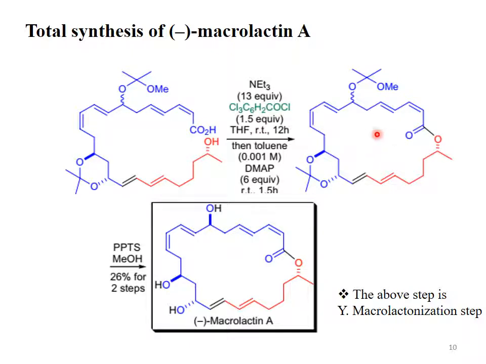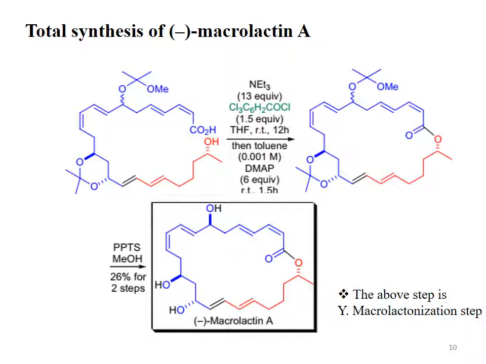During this second step, the hydroxyl group of the reactant attacks the carbonyl carbon, and the DMAP leaves as a leaving group. As a result, we obtain this 24-membered macrolide, which is the intermediate of levorotatory macrolactin A. This resulting cyclic ester, which is macrolide, is passed through 2 more steps, then it is converted to this compound, which is called macrolactin A. The above step is the first step.